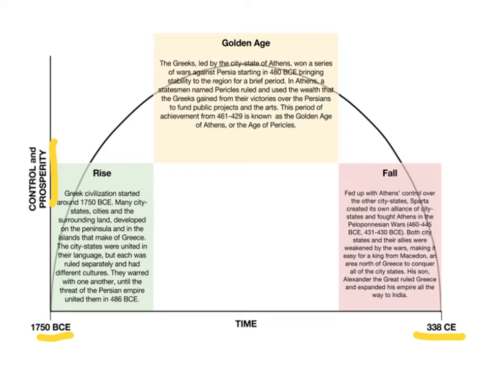Rise. Greek civilization started around 1750 BCE. Many city-states and the surrounding land developed on the peninsula and in the islands that make up Greece. The city-states were united in their language, but each was ruled separately and had different cultures.